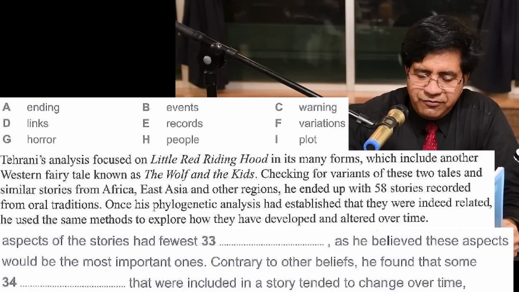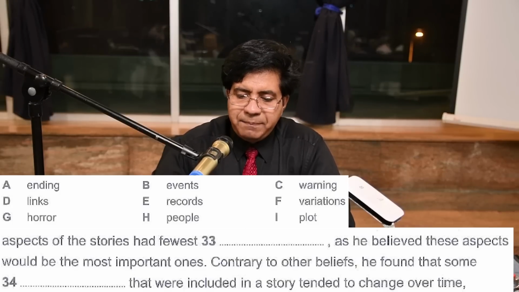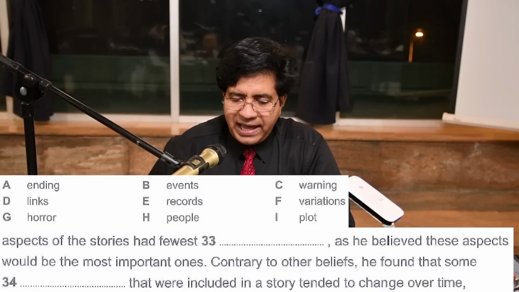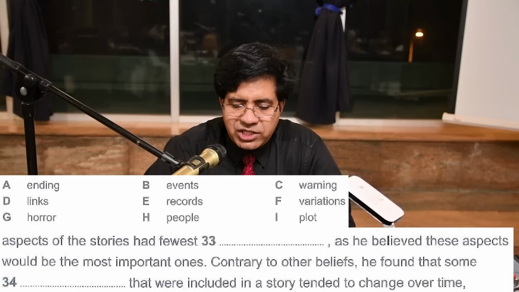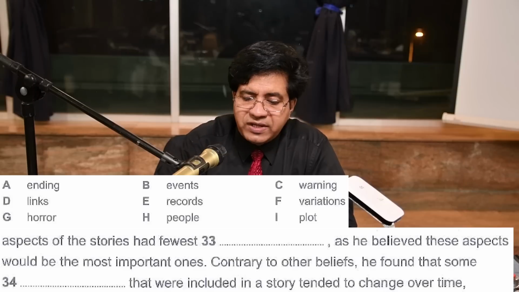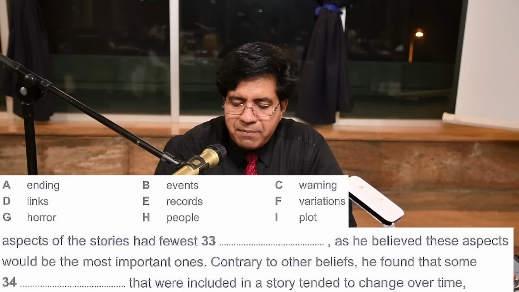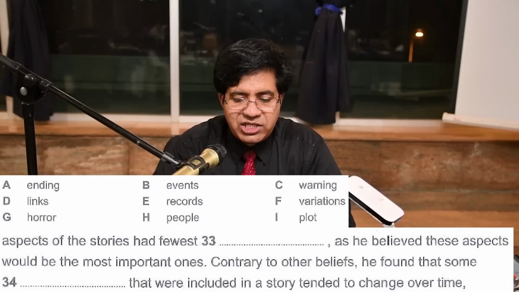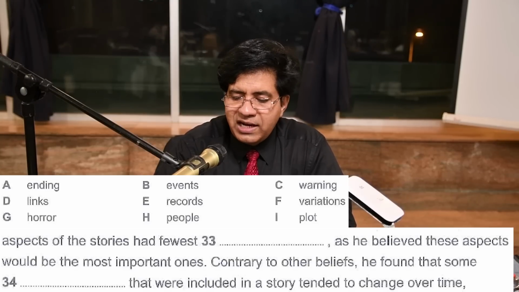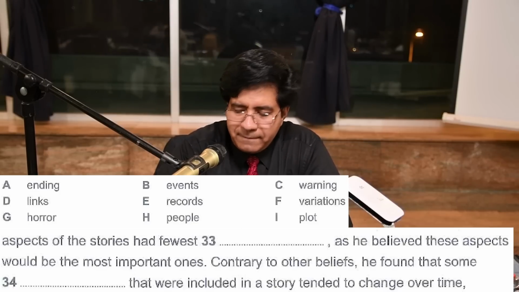Question number 34, and we will read it from the full stop. Contrary to other beliefs, he found that some dash that were included in a story tended to change over time, and that the middle of the story seemed no more important. Now, go on.